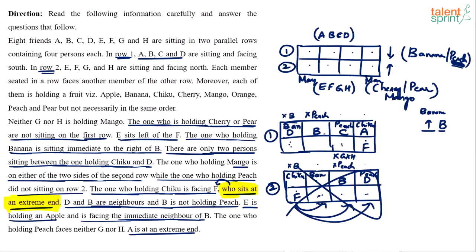One fruit is left out. Do we know what that fruit is? Banana, peach, chiku are already done. Now observe how we fill the gaps here.